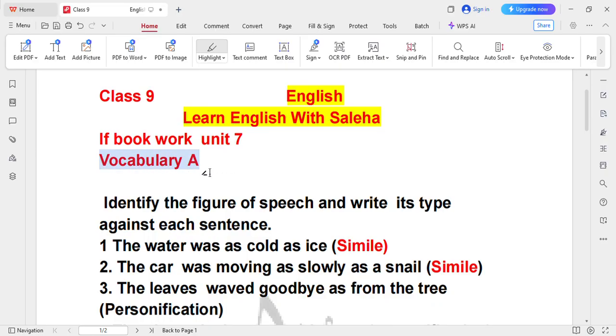Here you can see the question is: identify the figures of speech and write its types against each sentence. Alright students, now we have to identify figures of speech. As I already told you in the previous video, the figures of speech are just like simile, metaphor, personification and imagery. All these concepts you can check in detail in another video. Okay, now what is the simile?